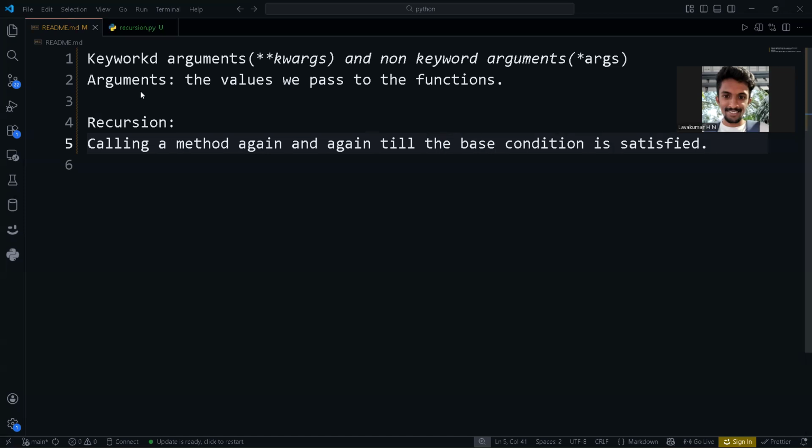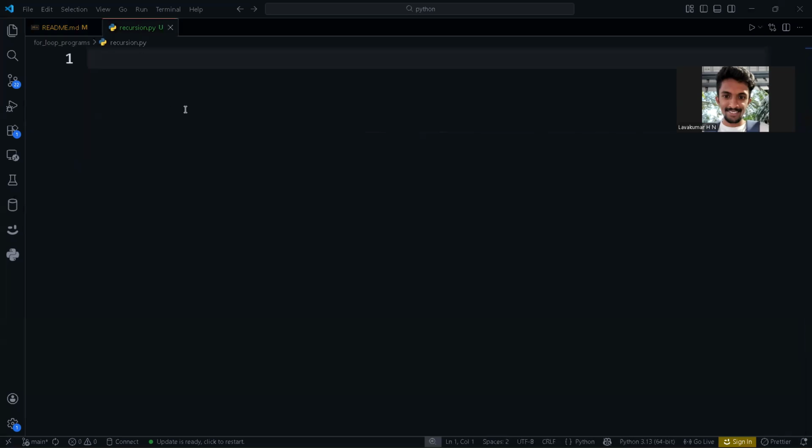In the same way, in programming also, you'll be calling a method again and again. There will be one base condition, and you need to stop there. Till that time, you will keep on calling. Now, what will happen if you don't give that base condition? As in the real-time example, if I don't stop eating even though my stomach is full, I will probably join some hospital. In the same way here also the program will crash. That's it. Now we will take an example and see when it will crash and when it will not.